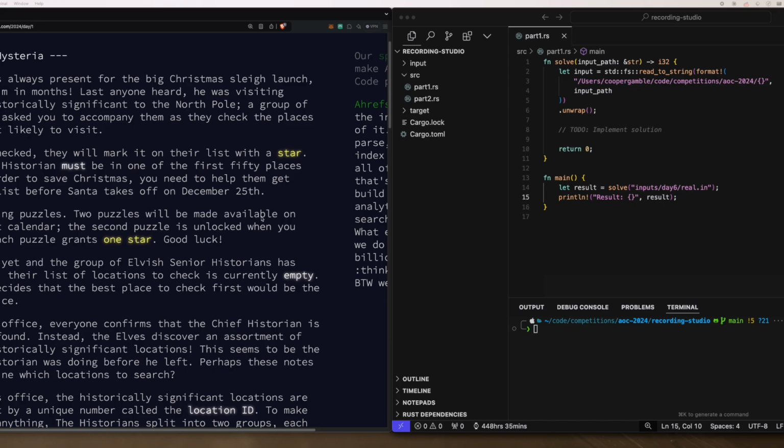So, today we're just going to go through day one. Last year I recorded these solutions in C++. This year I am doing them primarily in Rust, but I also have a goal to record solutions in C++ and Python, but that goal may not be met because these recordings take a fair amount of time.